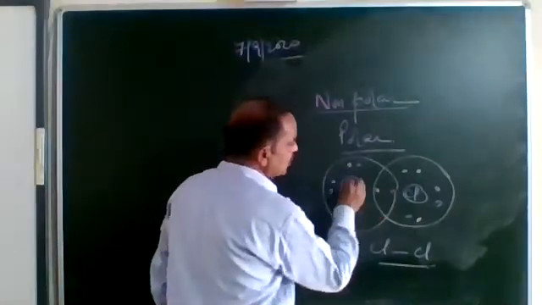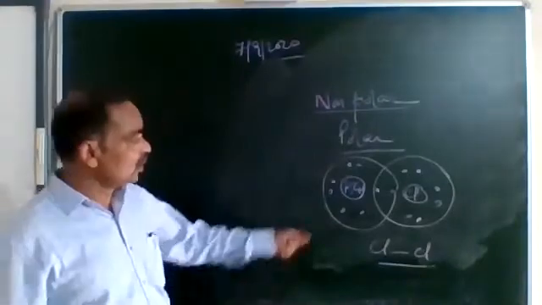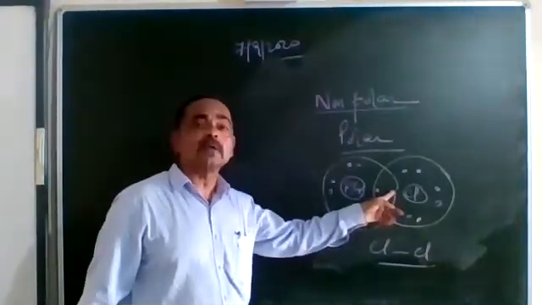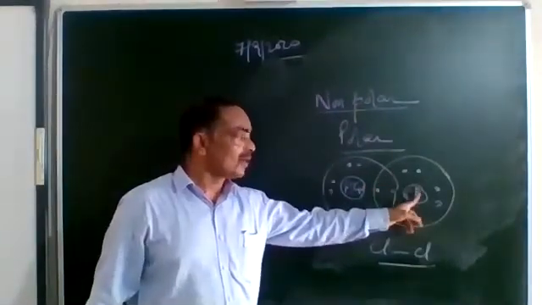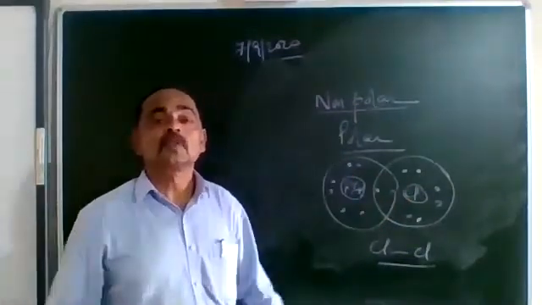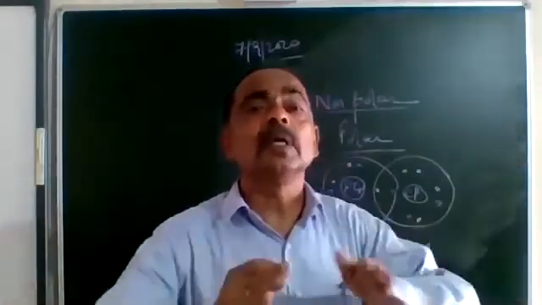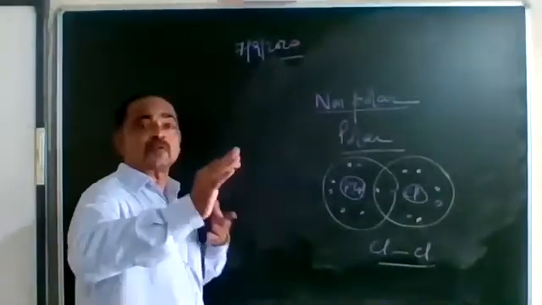So the nucleus of the first chlorine atom attracts the electron of the second, and similarly the nucleus of the second attracts the electron of the first. So what do you think? The force of attraction among them is equal. Isn't it? Nobody is exerting larger force of attraction.